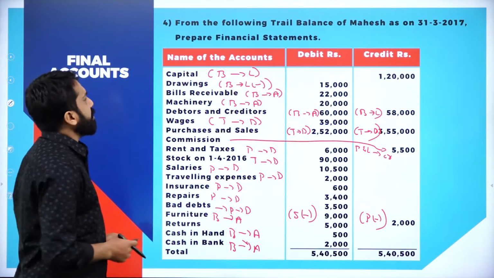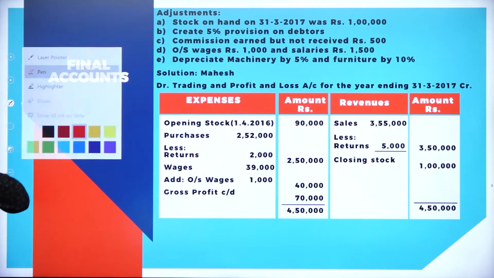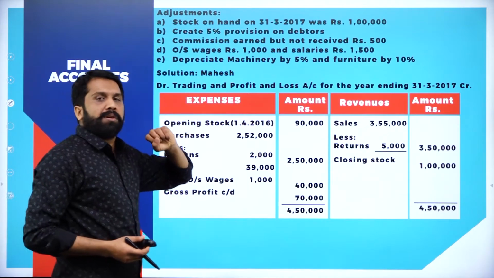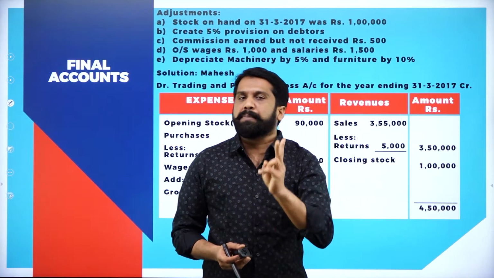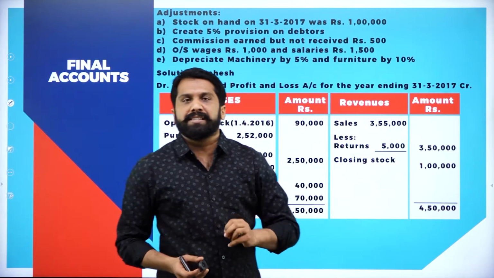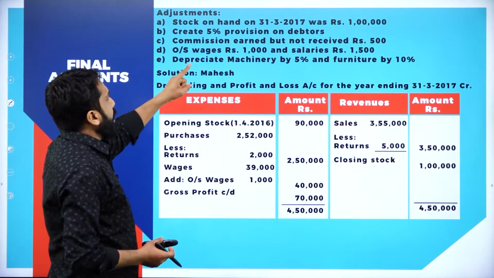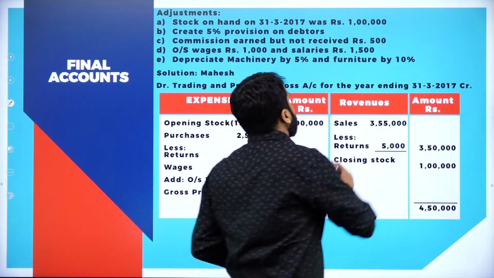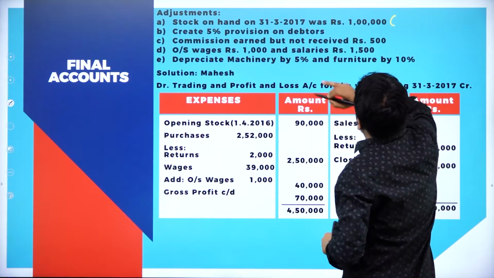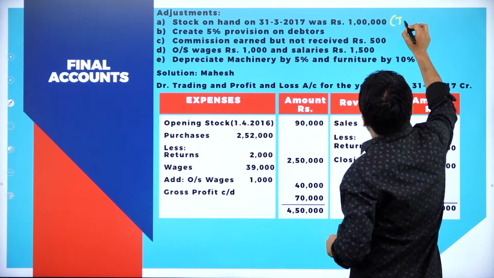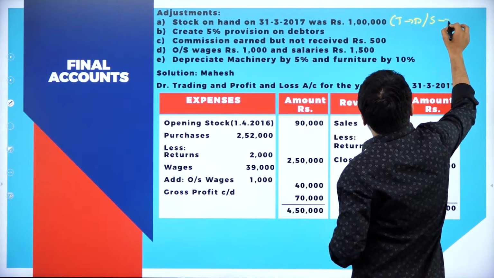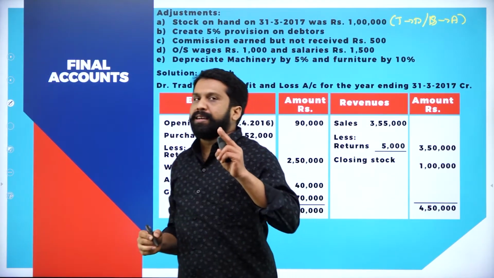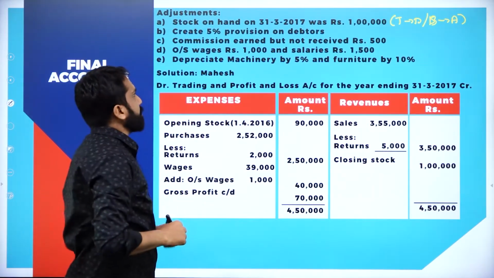I'll go to adjustment. As per the adjustment, what is the first one? As I told you, all the adjustments are double effect. You have to take it twice. Now, stock on hand 31st March 2017. Now, in this, what you should do? First one will be your trading account debit side and balance sheet asset. So total double effect will come.